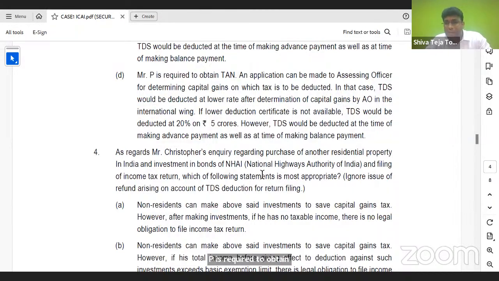Absolutely true. Application can be made to the assessing officer for determining the capital gains on which tax is to be deducted. In that case, TDS will be deducted at a lower rate after determination of capital gains by the AO in the international wing. And if a lower deduction certificate is not available, TDS will be done at the rate of 20% because it is long term. His ancestor has procured the property. However, TDS will be deducted at the time of making advance payment as well as at the time of making the balance payment. Very true, because TDS will always be done at the time of payment or at the time of credit, whichever is earlier. That's the reason why option D is the perfect answer for this particular question, which talks about TDS on purchase from Mr. Christopher.